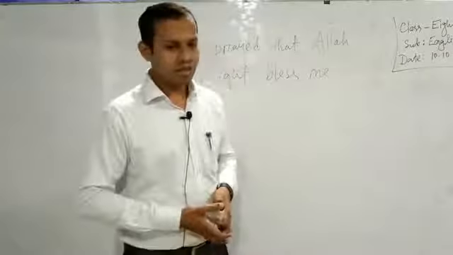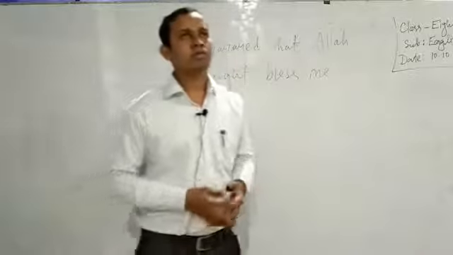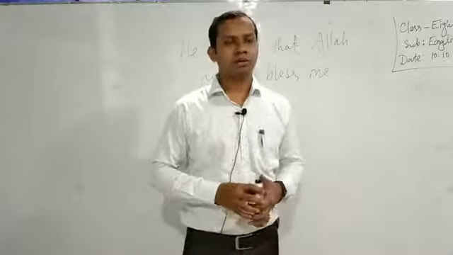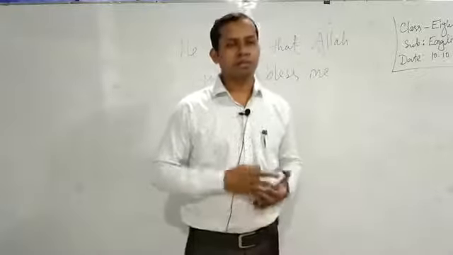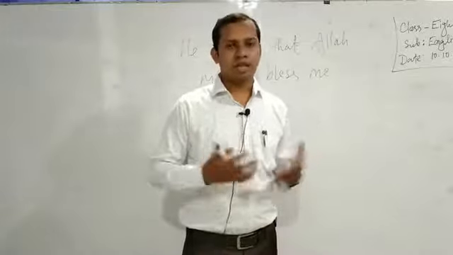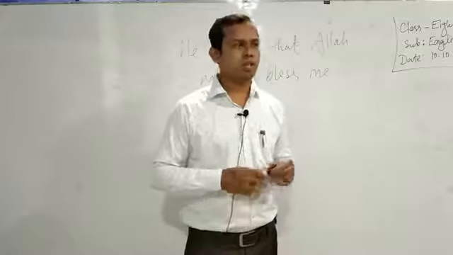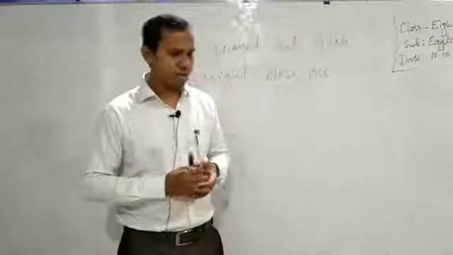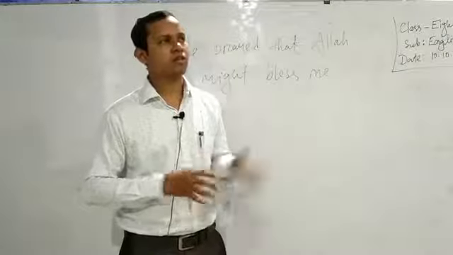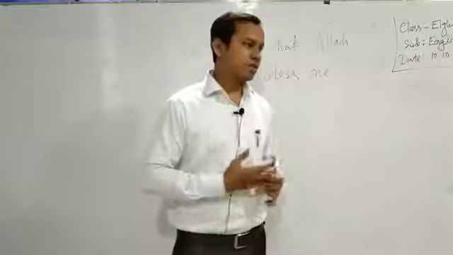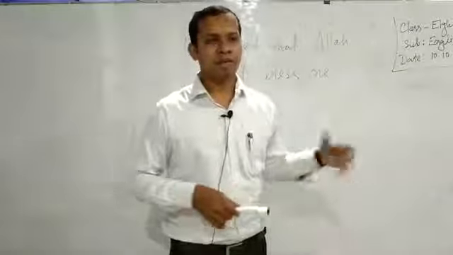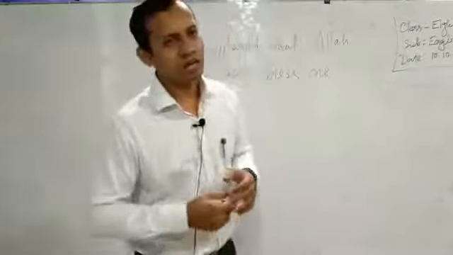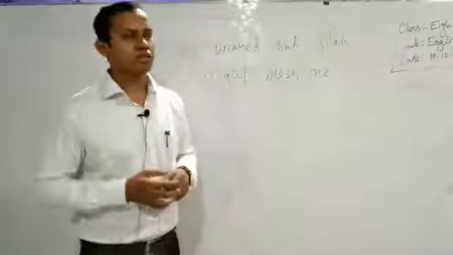If it is a happy moment, a good thing, then you will write the verb like exclaimed with joy, exclaimed with happiness, etc. But in case of a negative sense, or sorrowful things, you will write exclaimed with sorrow, exclaimed with grief, etc.